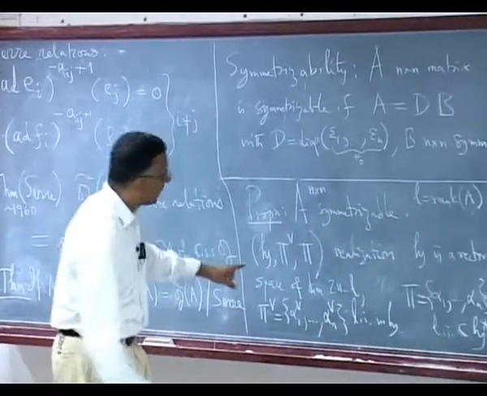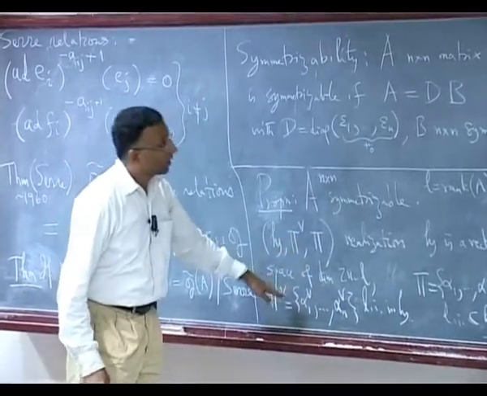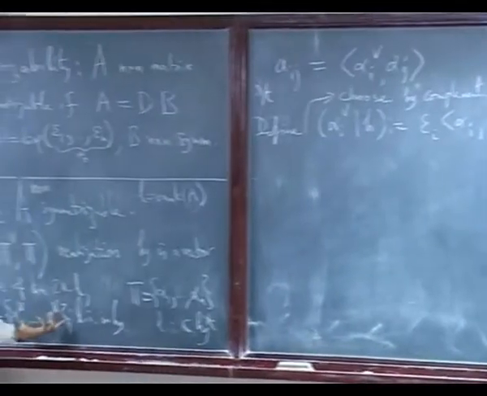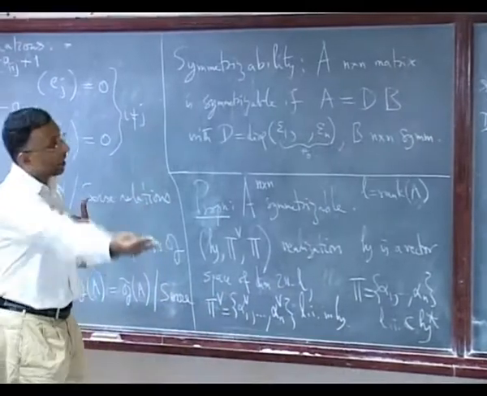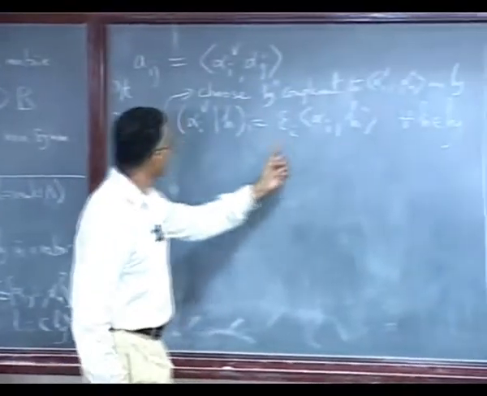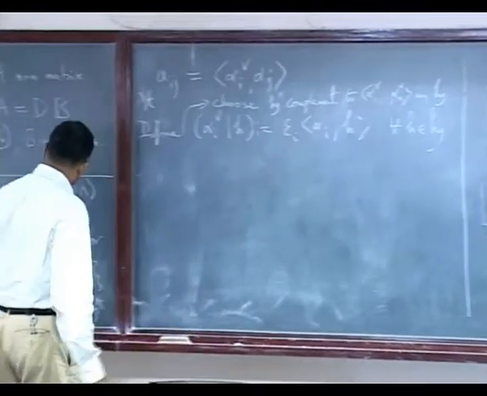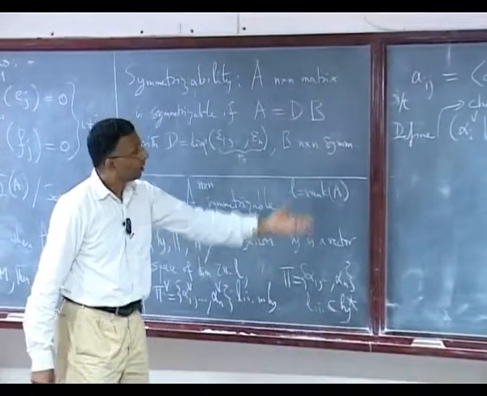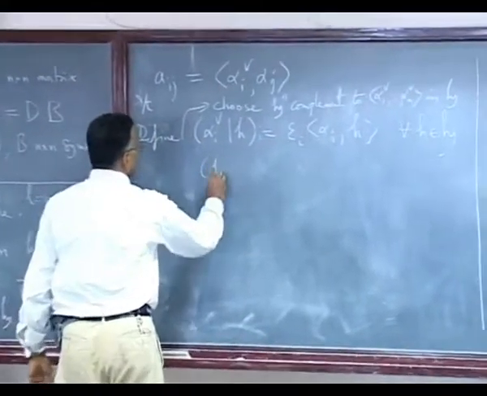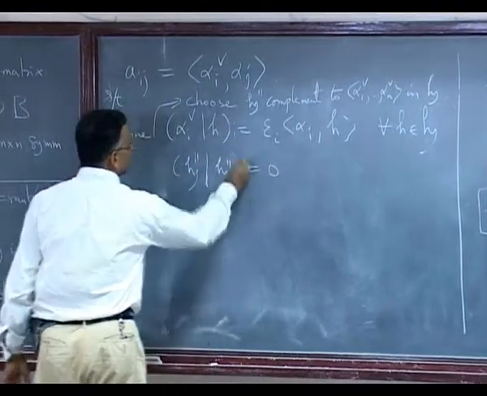Now I define a certain form on H using this data. On this n-dimensional space, I define the form using epsilon_i, where alpha_i refers to the element acting on H. On H double prime it is 0, and it is symmetric.